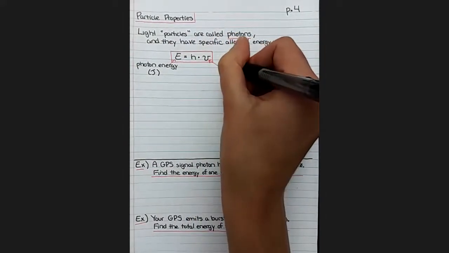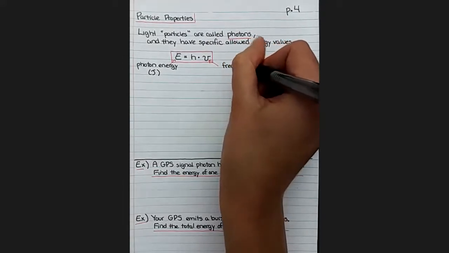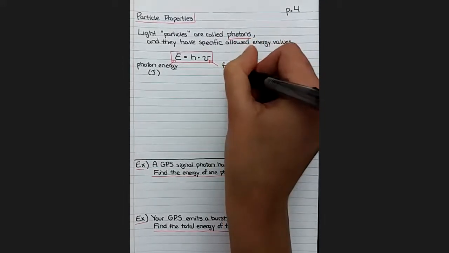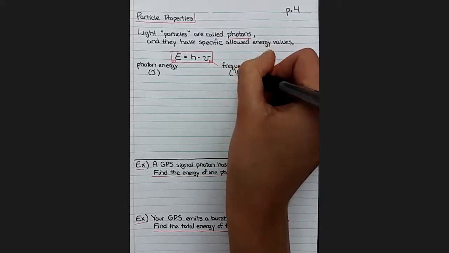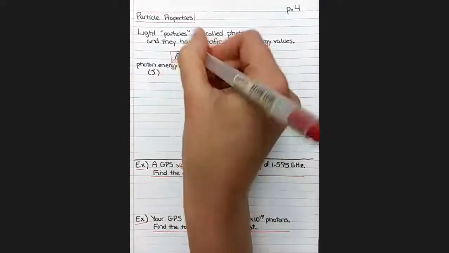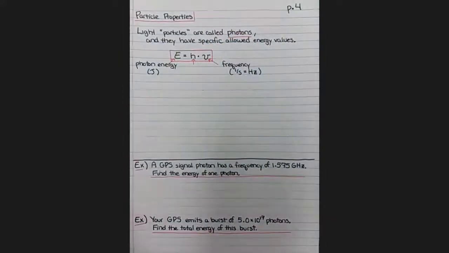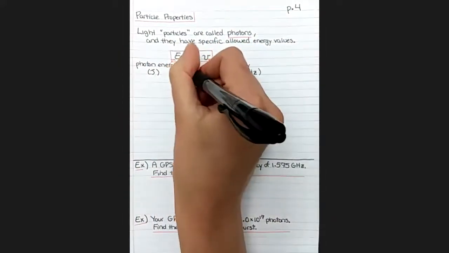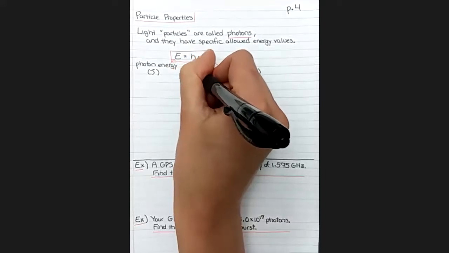On the end here, nu, that's frequency. We talked about that in the last video. And frequency is measured in 1/seconds or hertz. And then this h in the middle is Planck's constant, named after Max Planck.